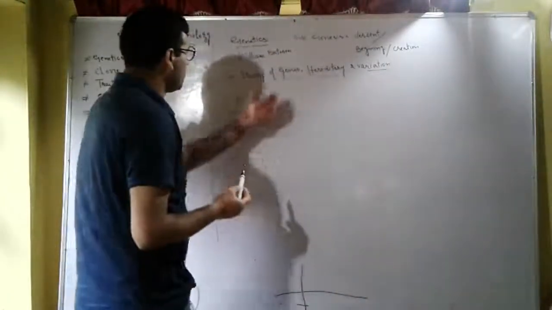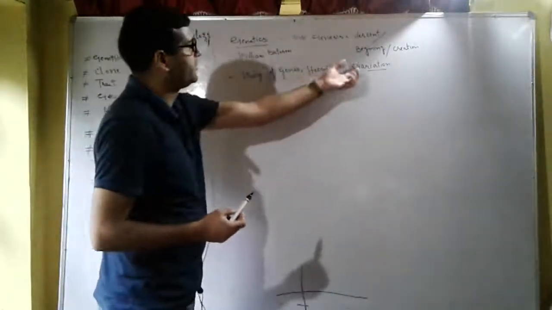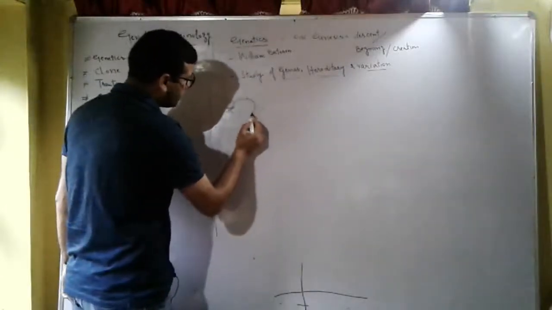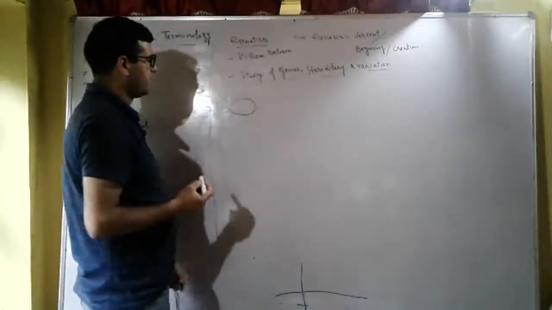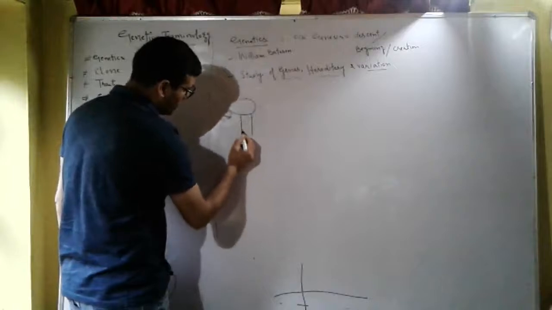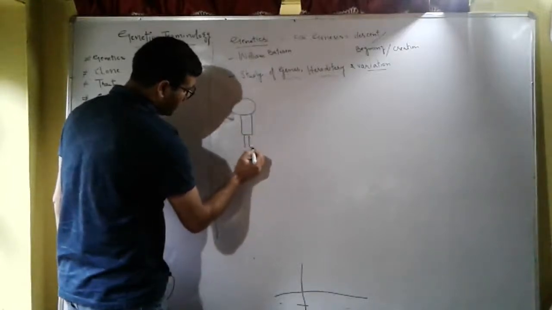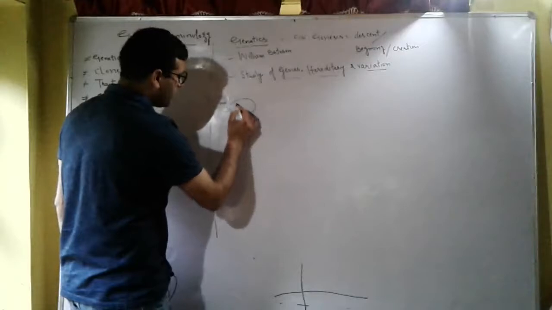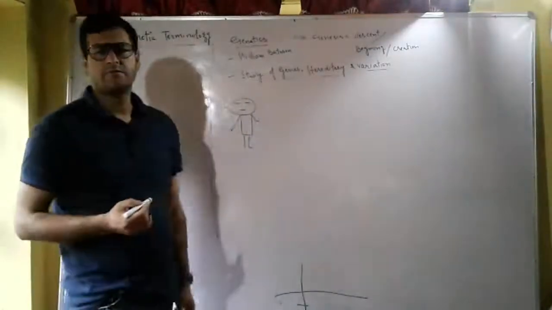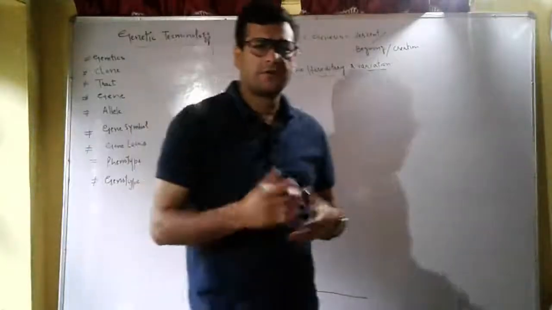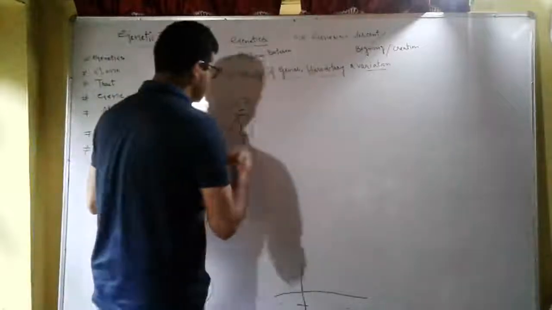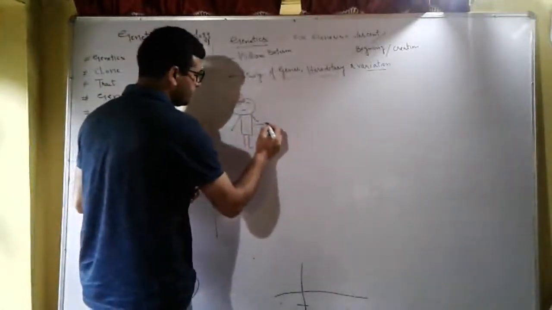We need to know how we can define the gene, what is heredity and what is variation. See, we have an organism, and this organism is composed of cells. Thousands and millions of cells are present in it. This is an individual.